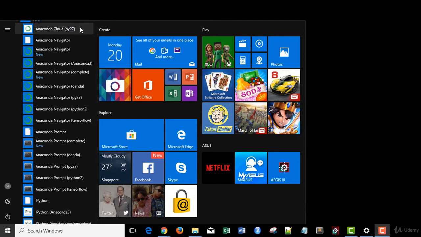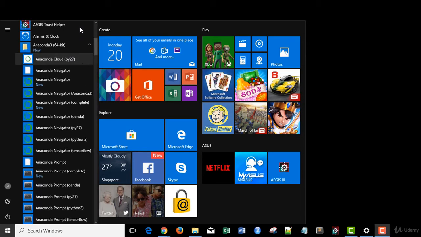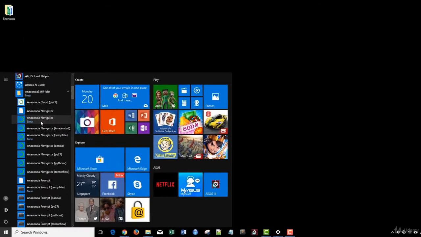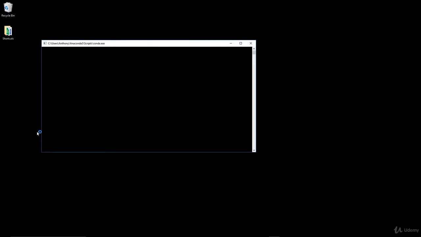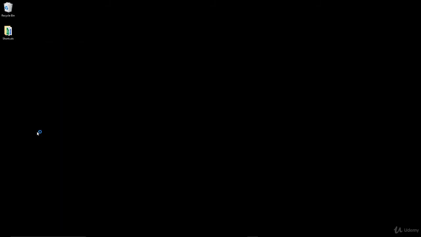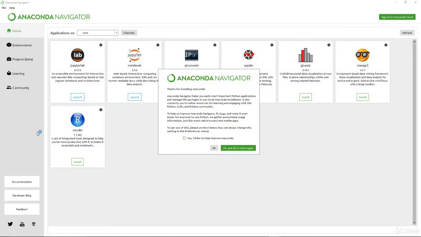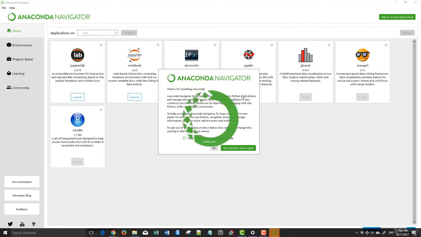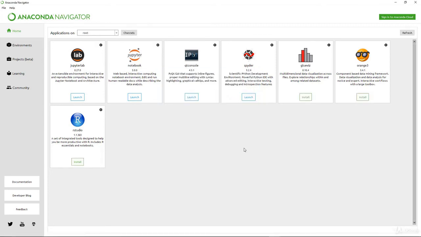Now, for most of you who are not familiar with Anaconda, once you open up the Anaconda 3, you're most likely going to start with Anaconda Navigator. So we're going to select that and let that run and see how it goes. When you open up the Anaconda Navigator for the first time, this is what you should see. It may be slightly different depending on a few things. What you see now is the welcome screen. You just click OK and don't show again. For now, I don't want to see that.